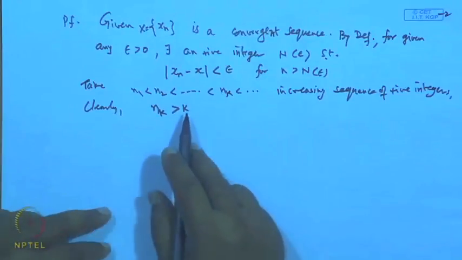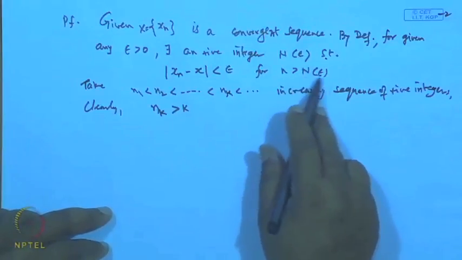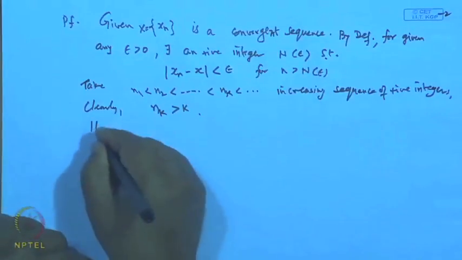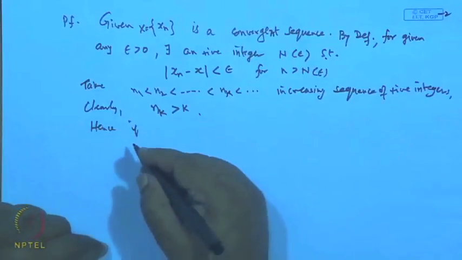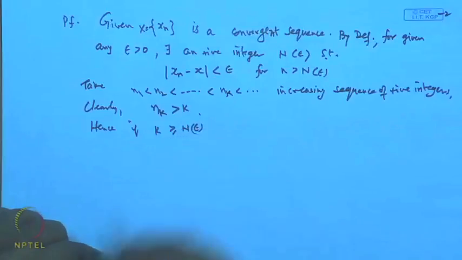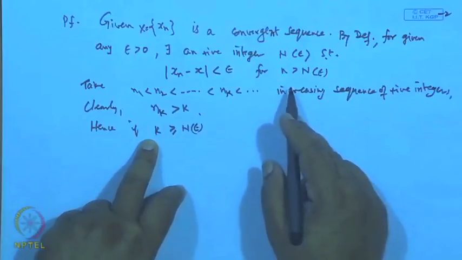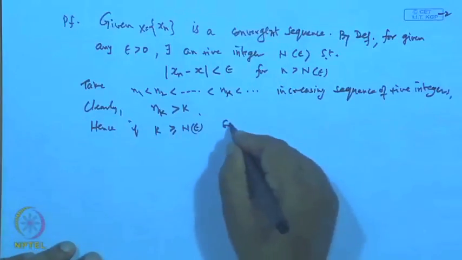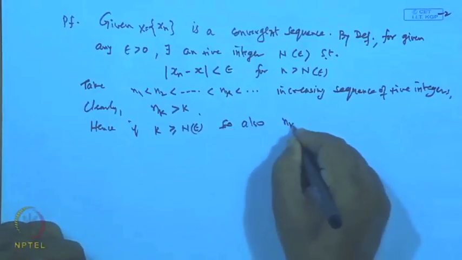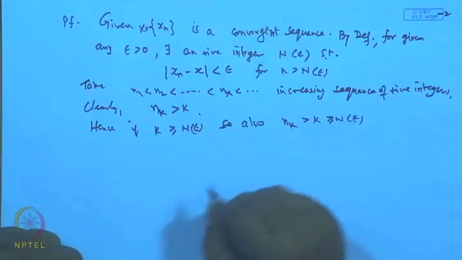Okay. Now, if this k is greater than or equal to this number capital N, which depends on epsilon, then obviously n_k will also be greater than or equal to k. So, n_k will also be greater than k, which is greater than or equal to N(epsilon).